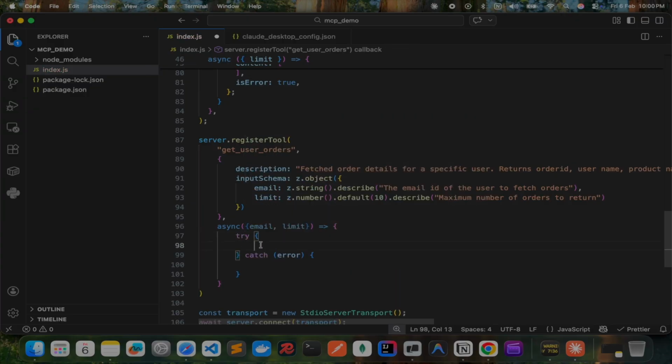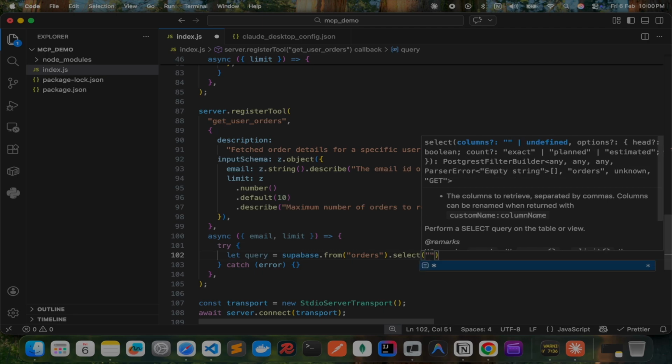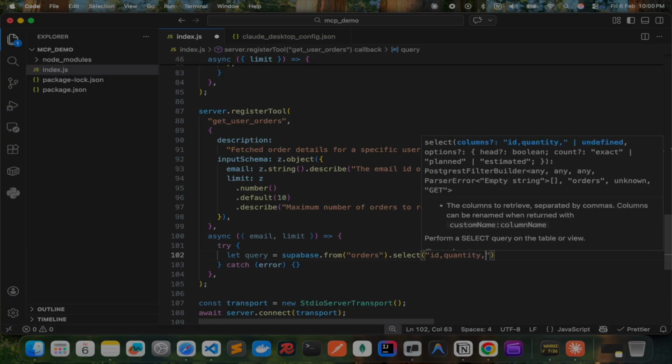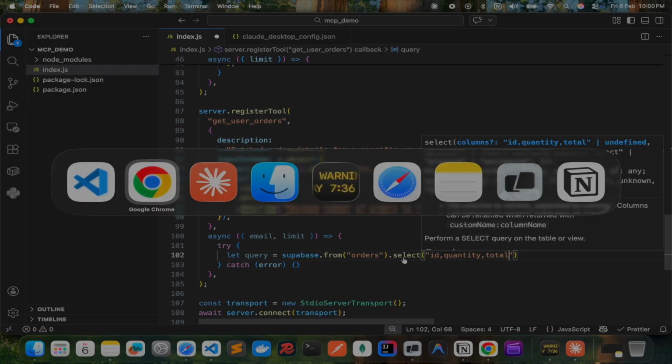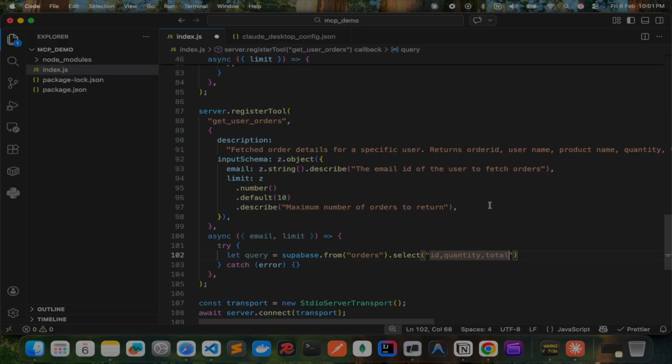Inside try, let's prepare a query. Supabase.from orders.select ID, quantity, total price. Let me check. What is it? total_price, created_at.